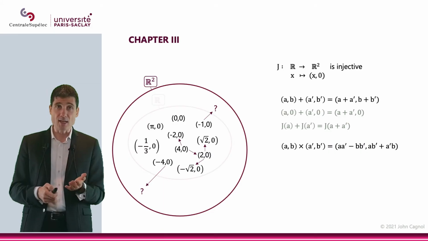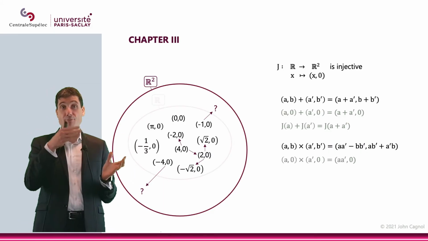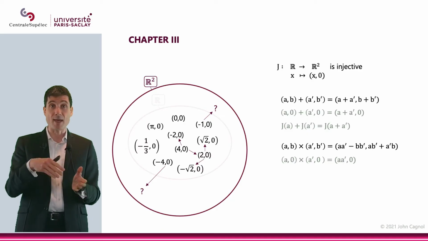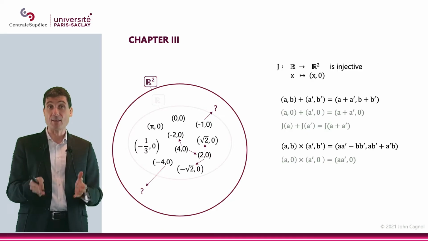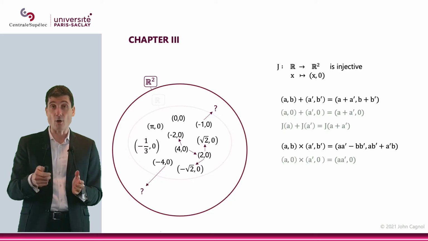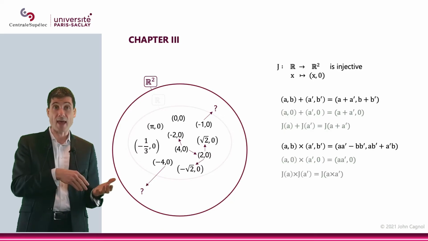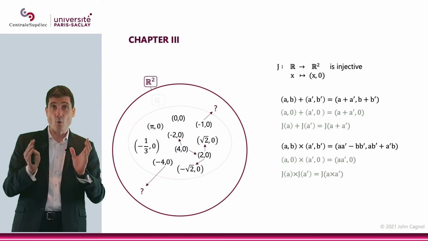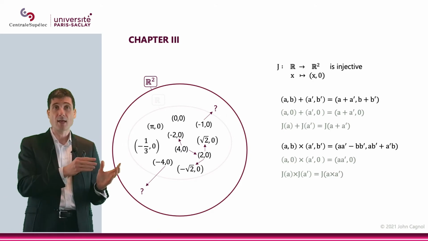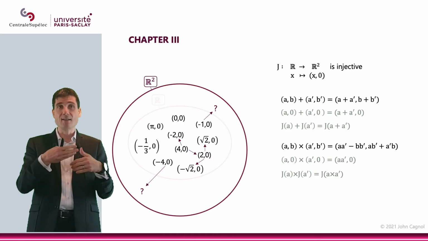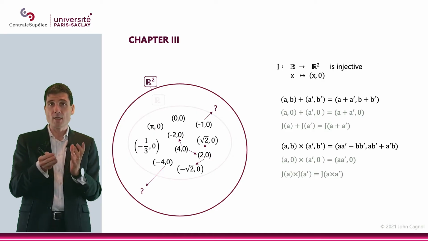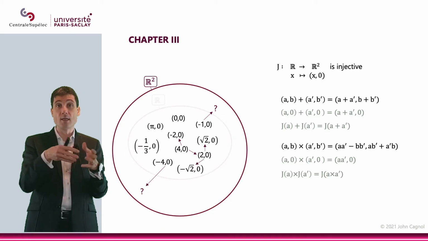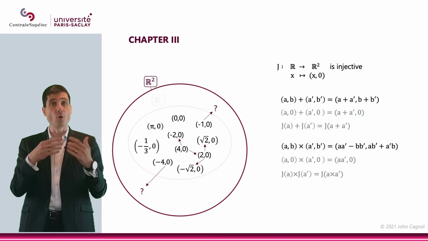And for the multiplication, if I do (a, 0) times (a', 0), I just apply this, aa' minus bb', ab' plus a'b, and what I get is (aa', 0). So what we have is j of a times j of a' is j of aa'. So what we're saying here is that the plus and the multiplication that I define on R2 apply to R, or actually to the elements coming from R, in a very standard way, the way we usually use plus and multiplication.